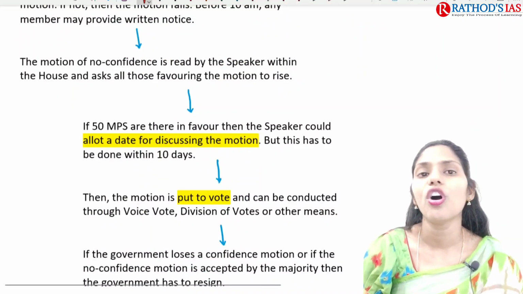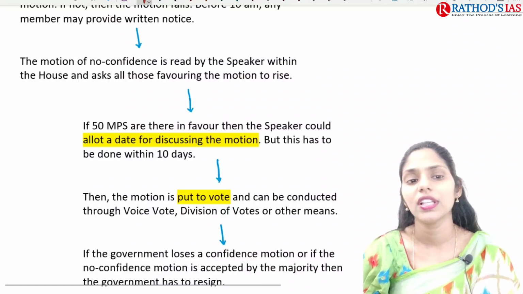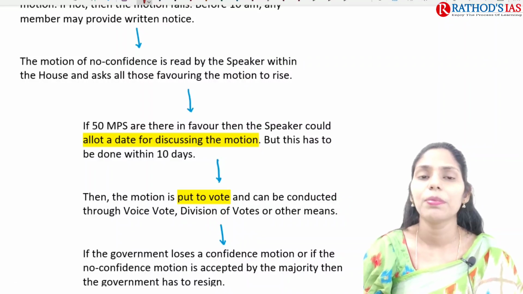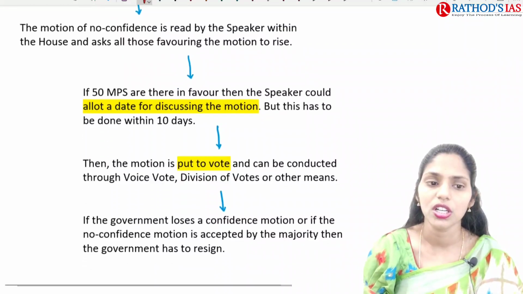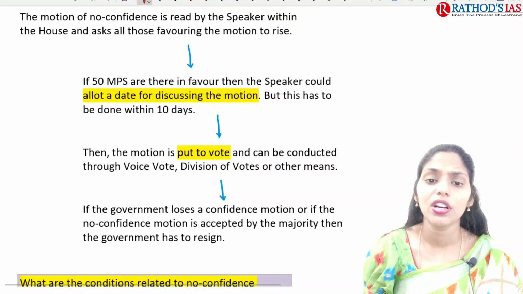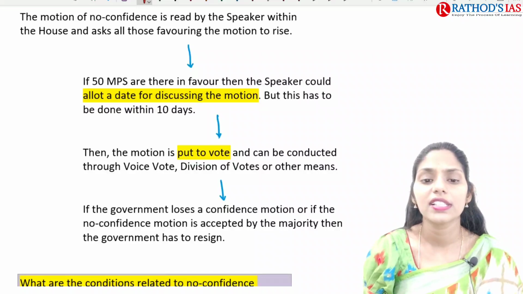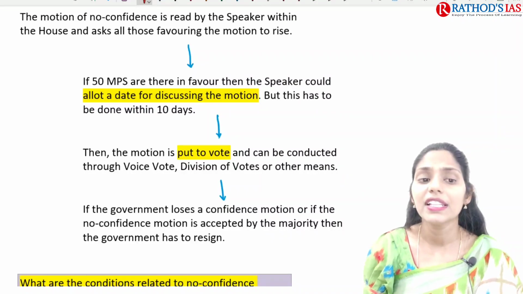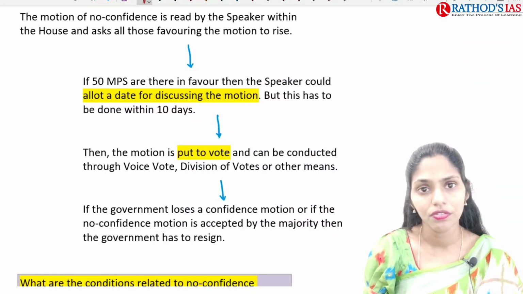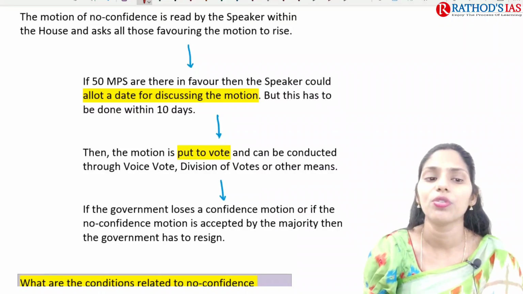So the motion of no confidence is read by the Speaker within the House, who asks the people who are in favor of this motion. And if 50 MPs are in favor, then the Speaker can allot a date for discussing the motion, but this has to be done within 10 days of giving notice.